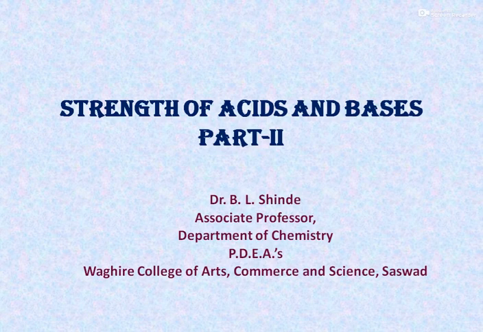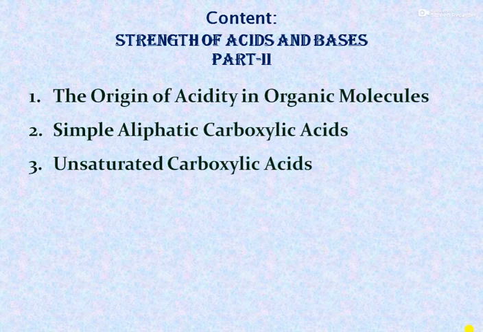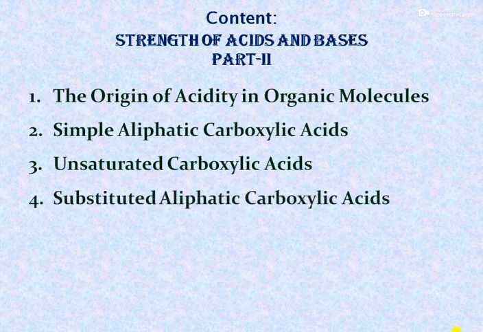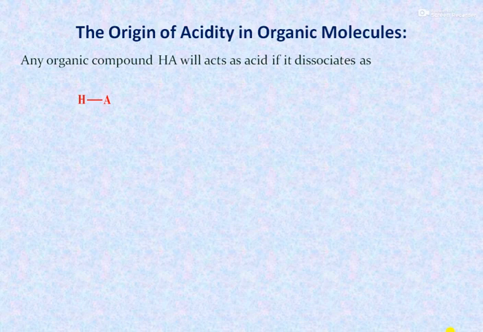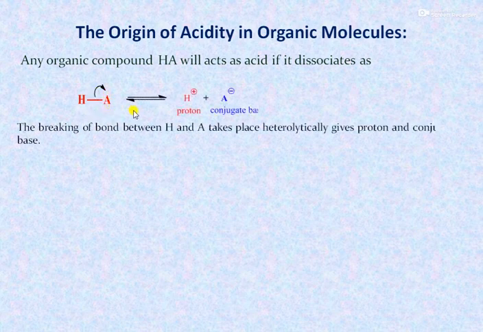Strength of acids and bases, part two, that is the origin of acidity in organic molecules: simple aliphatic carboxylic acids, unsaturated carboxylic acids, and substituted aliphatic carboxylic acids. The origin of acidity in organic molecules. Suppose organic compound HA will act as an acid if it dissociates heterolytically to produce a proton and conjugate base A minus.